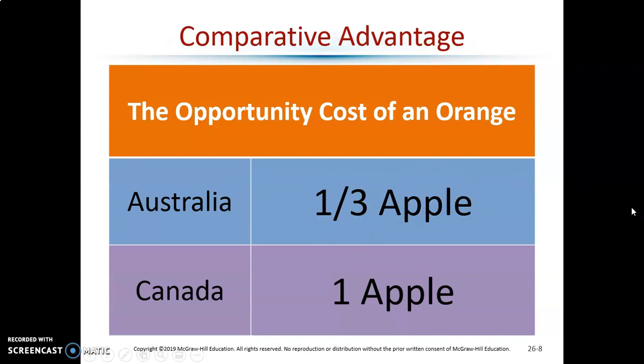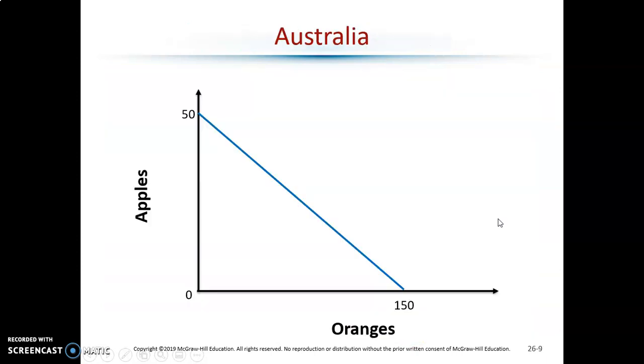And I think I said that wrong in the last video, but whatever. You know what I'm saying. Australia has the comparative advantage in making oranges, so we're going to want Australia to make more oranges and Canada to make more apples. To see this in action, let's have a look at the PPFs for these two countries.